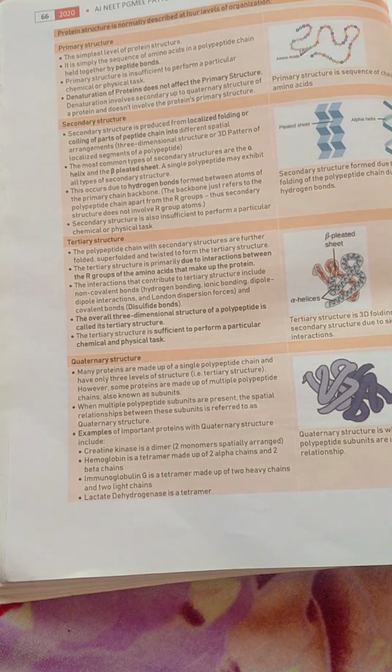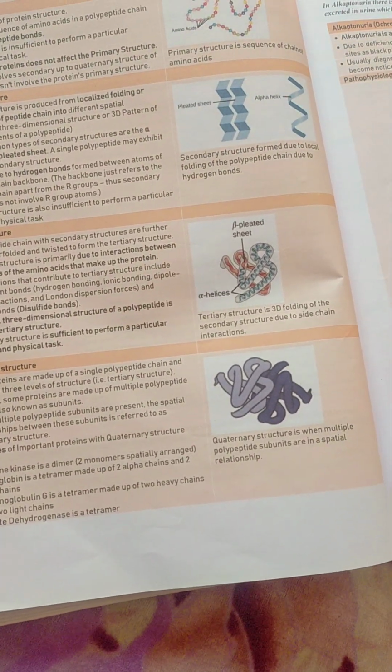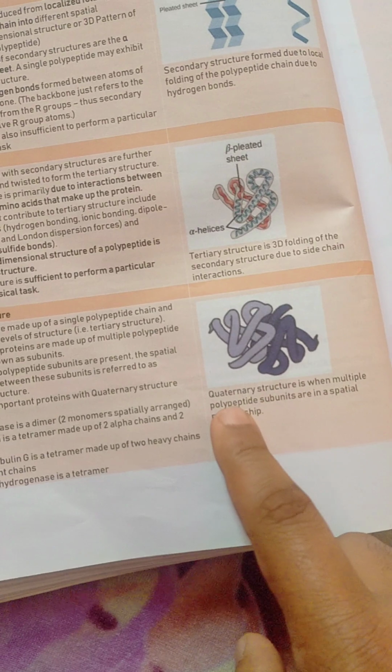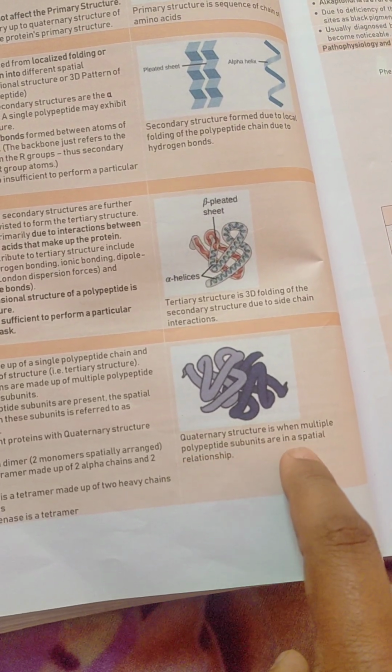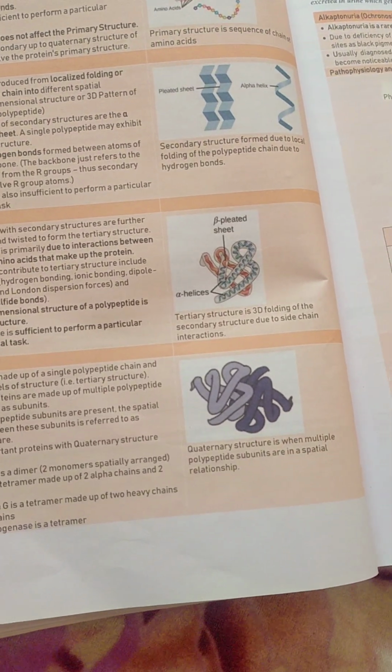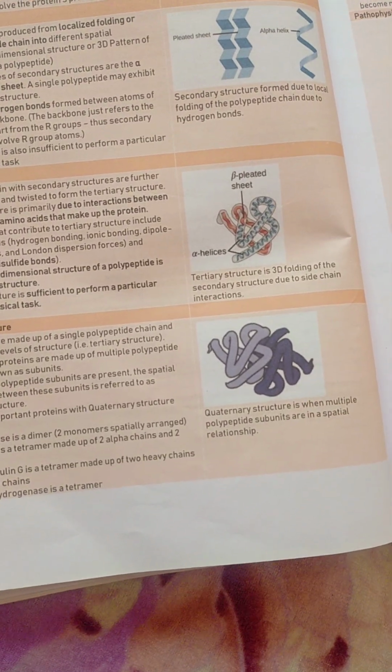So these are the complex proteins, and you can see the structures. Quaternary structure is when multiple polypeptide subunits are in spatial relationship.